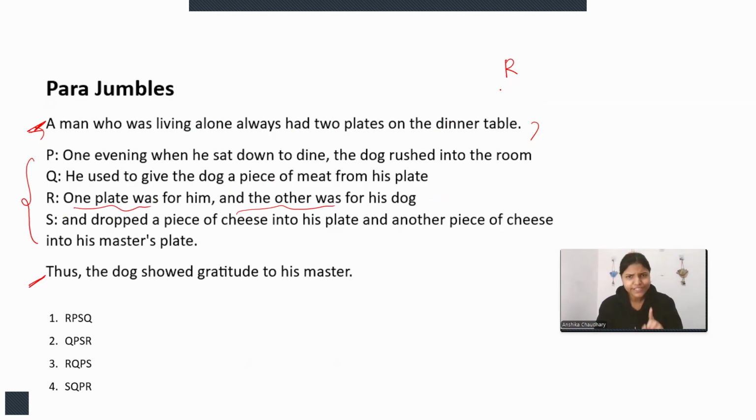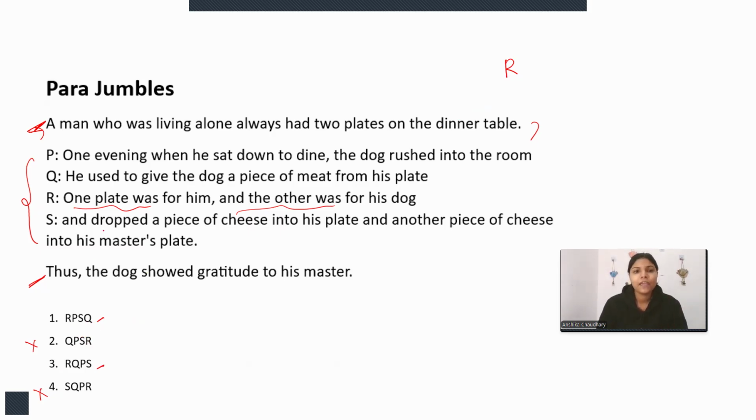Now, for saving time, you have to look for the option elimination technique. I have found out that the first statement would be R. Now, what are the options available? So this will be eliminated, this will be eliminated, and we have to check for these two, right? Now, we can directly do so. RPSQ is the proper formation, RPSQ.